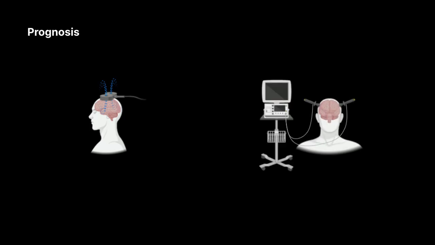Beyond supporting diagnosis, aperiodic activity can also determine prognosis by predicting how effective treatments will be. In depression, therapies like magnetic seizure therapy and electroconvulsive therapy increase aperiodic activity and correlate with symptom relief.